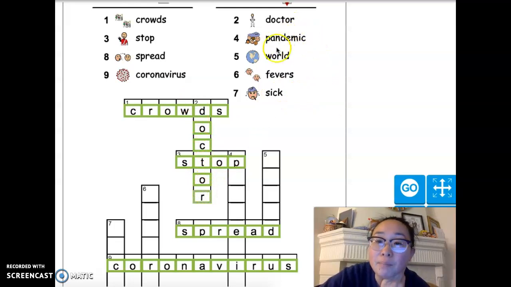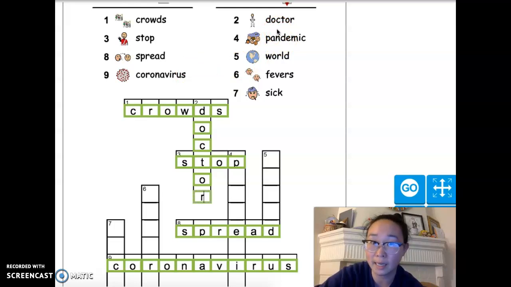Our next word is pandemic. So pandemic is kind of a big word that we don't use very often. Pandemic is basically an illness that affects everyone in the world. And so currently the coronavirus is a pandemic because many, many people all over the entire world are affected.